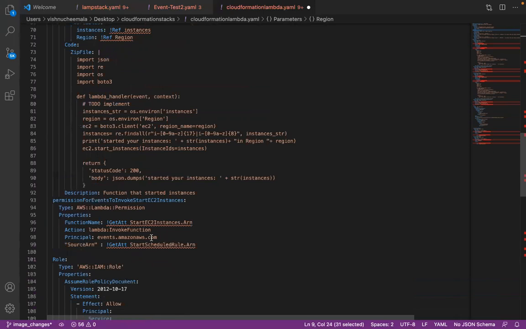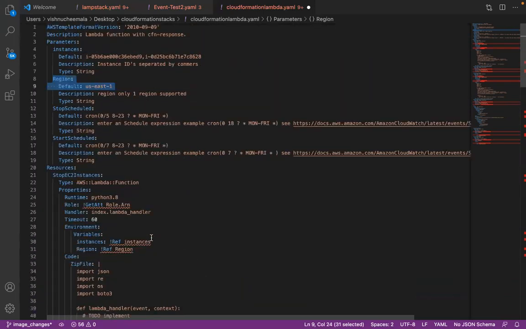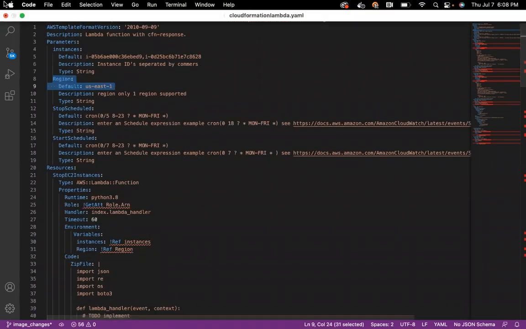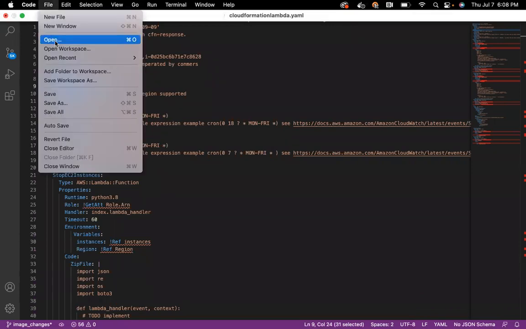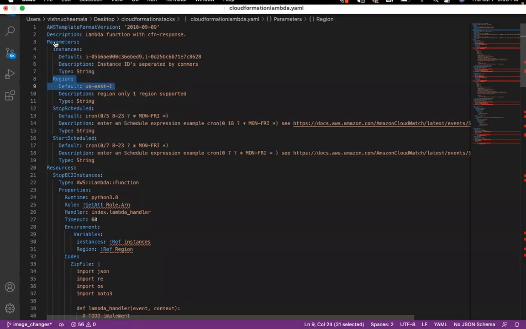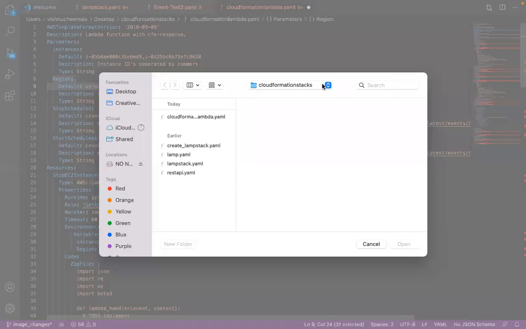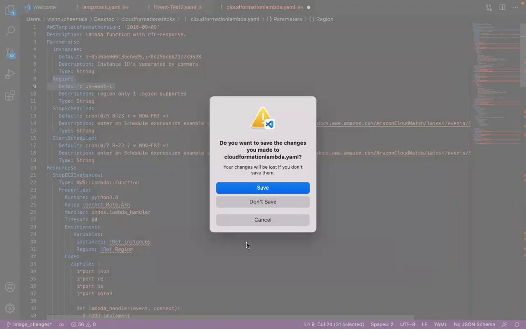Okay. Let's go ahead and deploy this Lambda. Let me go ahead and save this. Where is this Lambda? It's in CloudFormation stacks. Okay. That's nice. Let me save that.